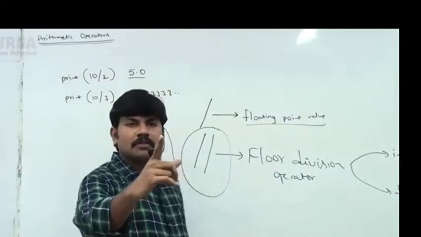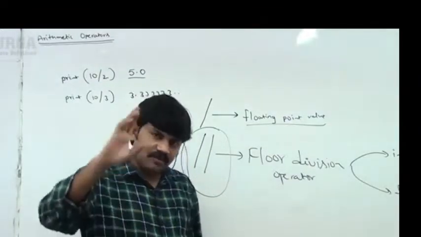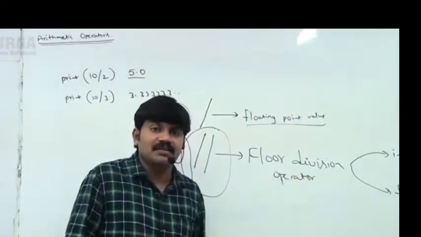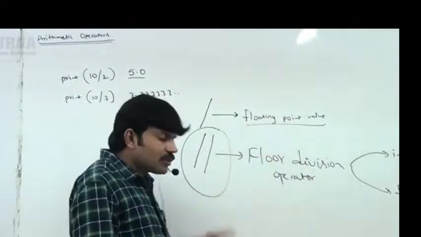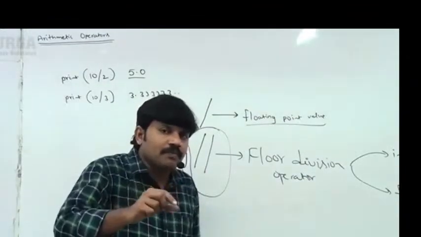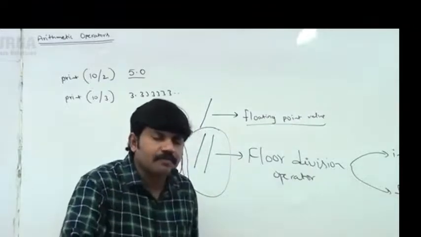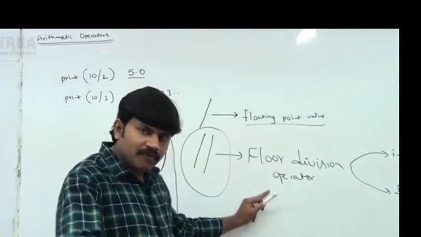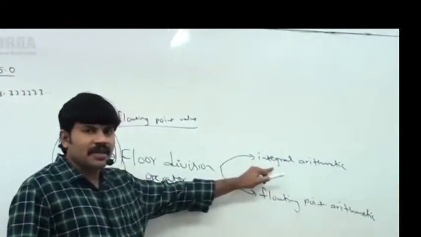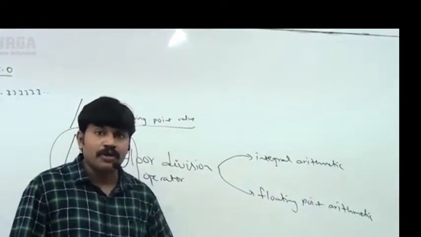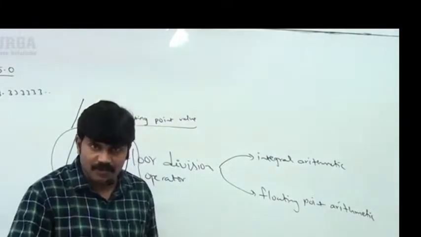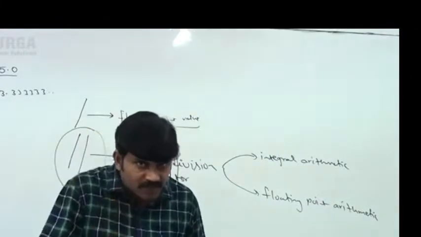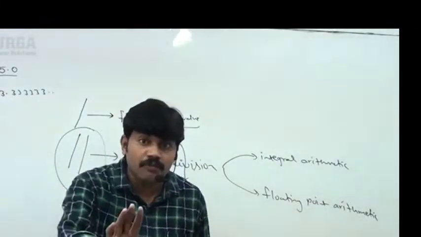If both arguments are int type, the result is always int. If both arguments are float type, or at least one argument is float type, the result is always float. So the floor division operator can work for integral arithmetic and for floating point arithmetic. Both options are available.